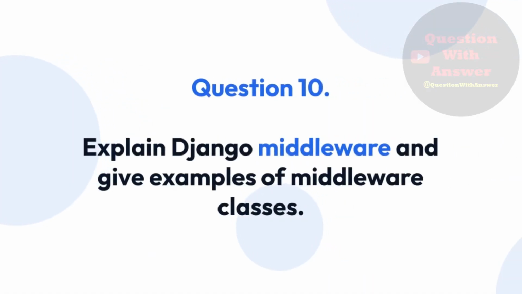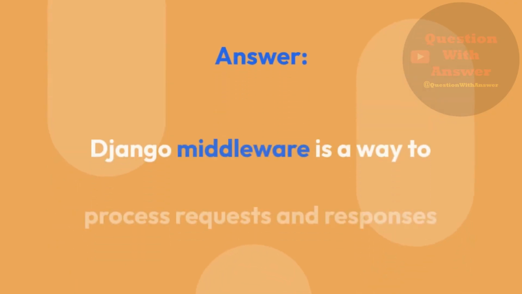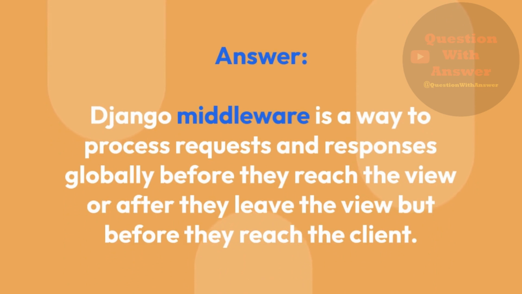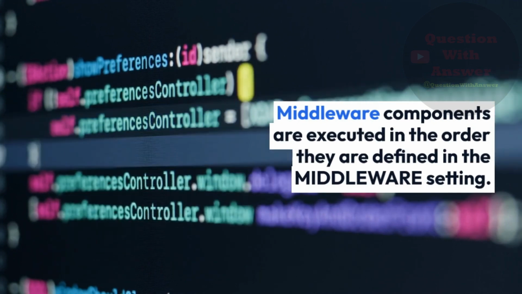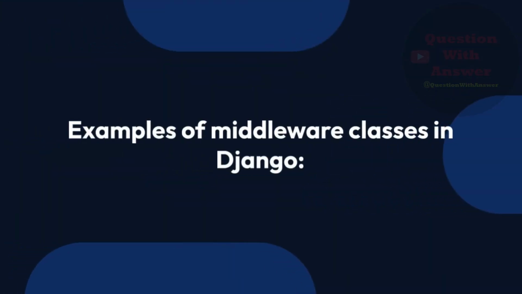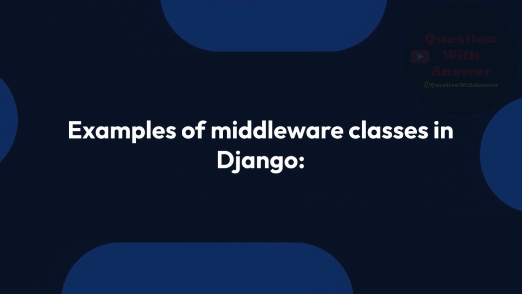Question 10. Explain Django middleware and give examples of middleware classes. Answer: Django middleware is a way to process requests and responses globally before they reach the view or after they leave the view but before they reach the client. Middleware components are executed in the order they are defined in the MIDDLEWARE setting. Examples of middleware classes in Django.